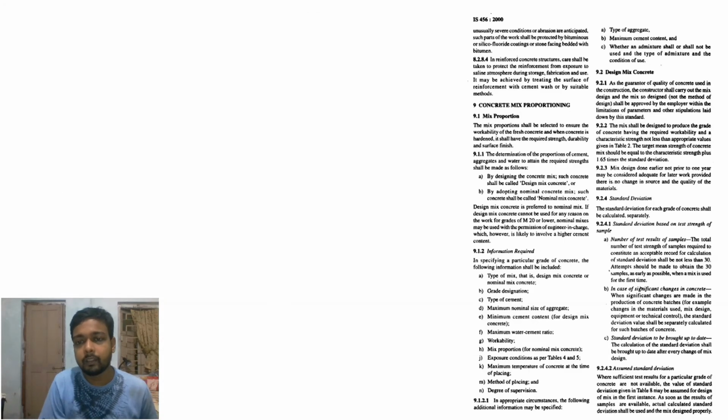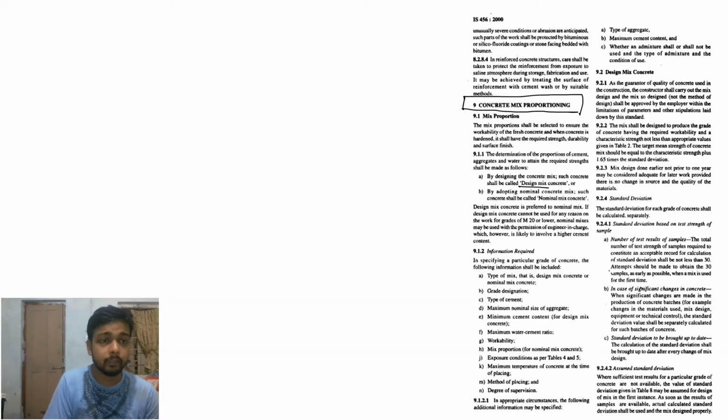Okay, the next page says concrete mix proportion. That is very important. Clause 9. Mix proportion. The mix proportion shall be selected to ensure the workability of the fresh concrete, and when the concrete is hardened, it shall have the required strength, durability and surface finish. The proportions of cement, aggregate and water attain the required strength by designing the concrete mix. Such concrete shall be design mix.